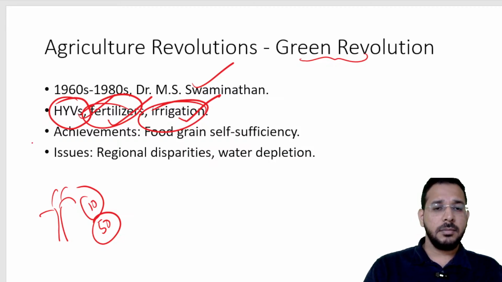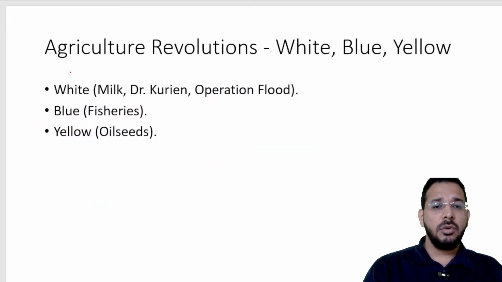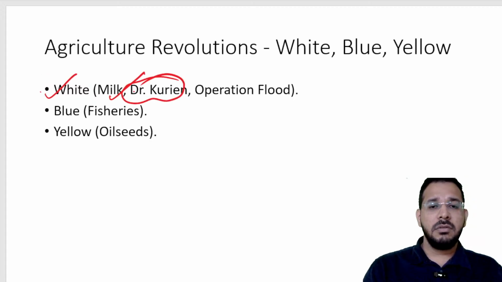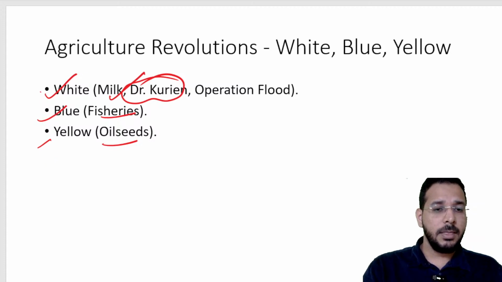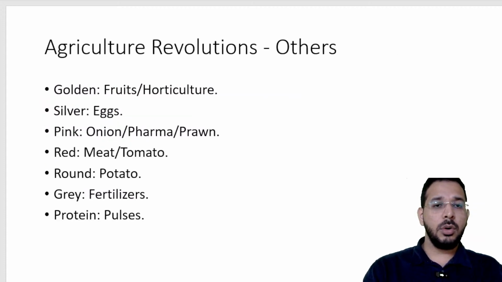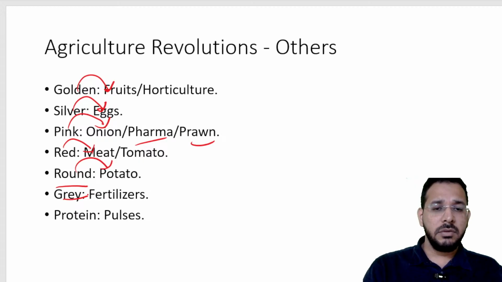Then we have revolutions like the white revolution to increase the productivity of milk. It was headed by Dr. Verghese Kurien. Blue revolution is for fisheries. Yellow revolution is for oilseeds. Golden revolution is for fruits. Silver revolution for eggs. Pink revolution for onions, pharmaceuticals, prawns. Red for meat and tomato. Round revolution for potato. Grey revolution for fertilizers. Protein revolution for pulses.